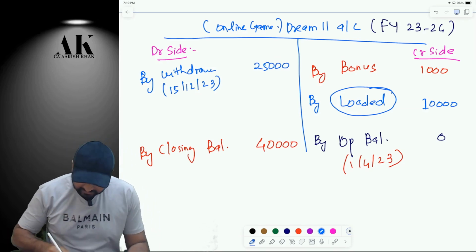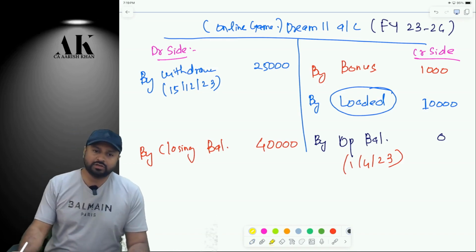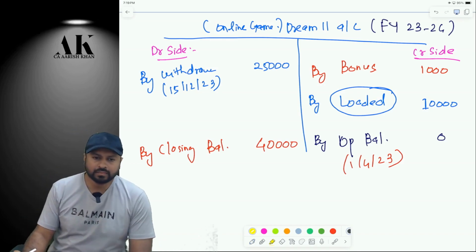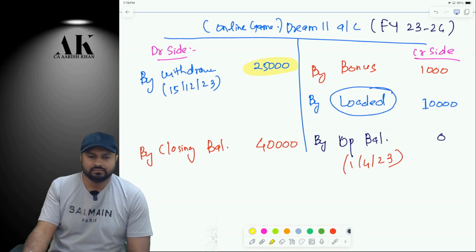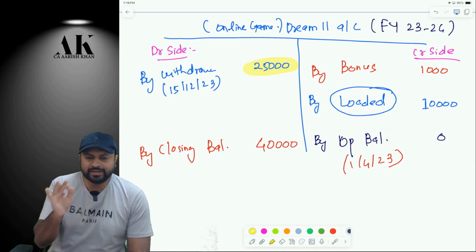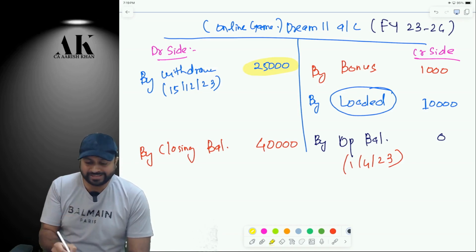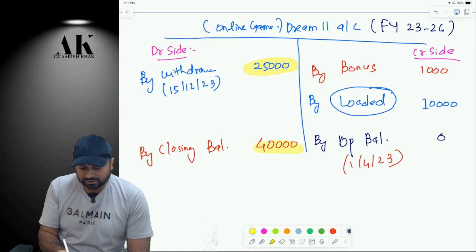So how have things changed now in the new provision, in the new law? The new law says that the TDS has to be deducted on withdrawal. And the TDS should also be deducted on what? On the closing balance.